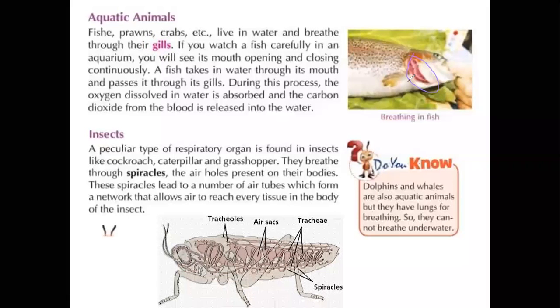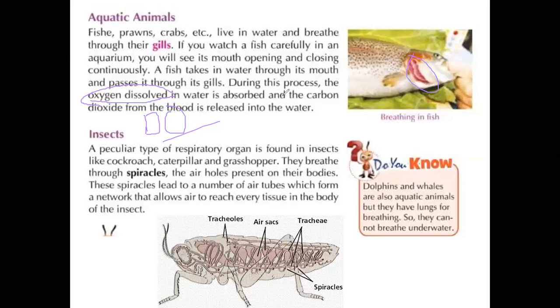Actually, water also contains a little amount of oxygen. This oxygen present in the water we call dissolved oxygen, simply DO. DO means dissolved oxygen, right? Yes, dissolved oxygen is present in the water. This oxygen is utilized through the gills. Not only fishes but all these aquatic organisms utilize the dissolved oxygen, and it reaches the body.